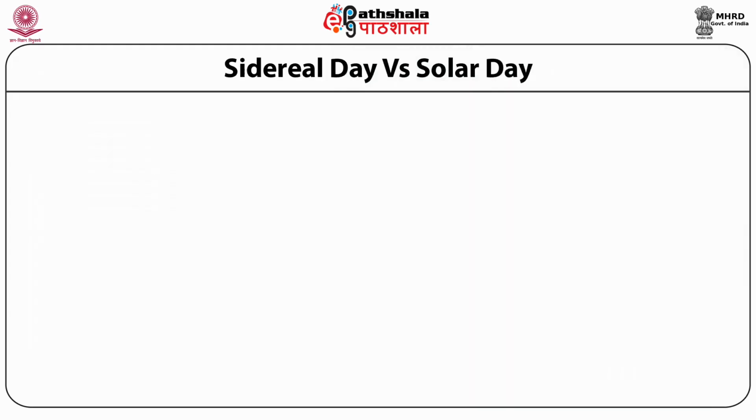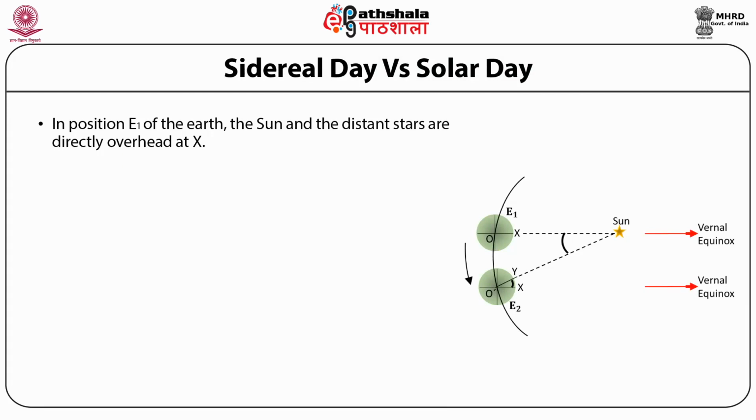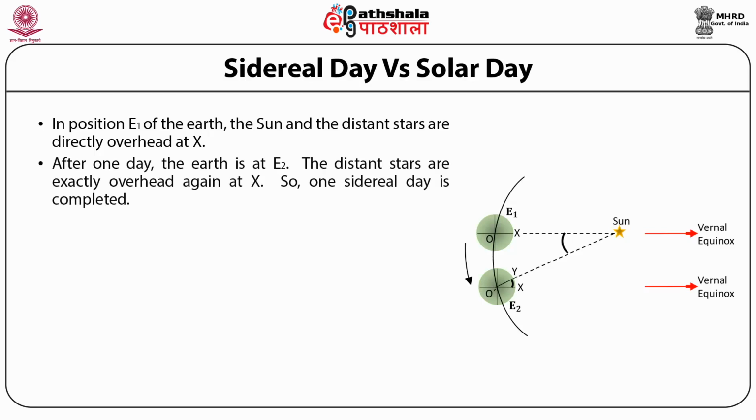Let us consider a point X on the Earth's surface in the picture taken at the time of vernal equinox. In this situation, the Earth is at position E1. Both the Sun and any distant star are overhead. After one rotation of Earth about its axis, Earth is in position E2. The distant star is again overhead of X. Therefore, according to a distant star, one day has been completed. This day is called a sidereal day.